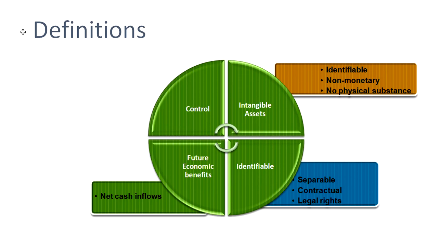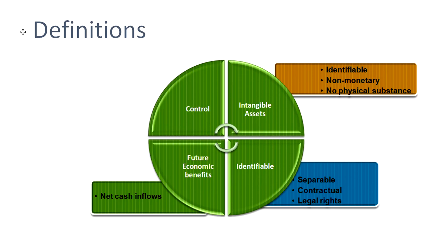So now what is an asset? Intangible we understood, but what is an asset? An asset is a resource which is controlled by an entity, and it arises from past events, and future economic benefits are expected to flow to the entity.